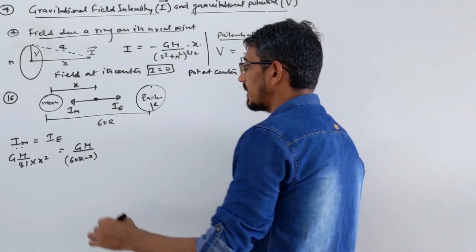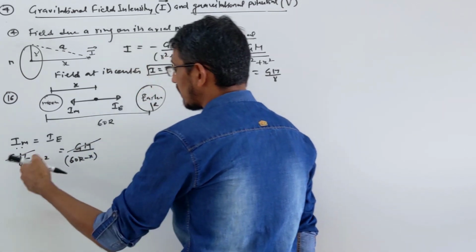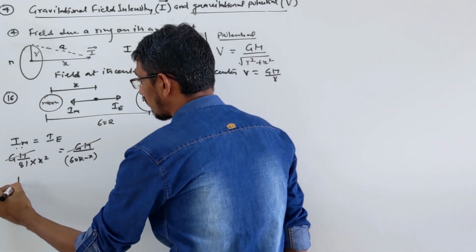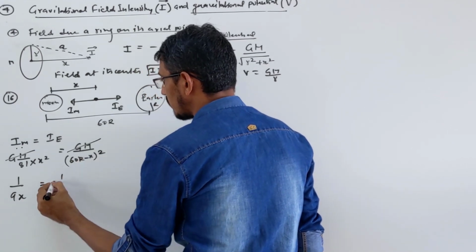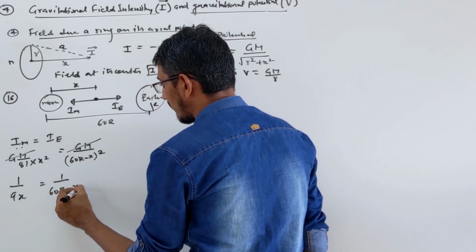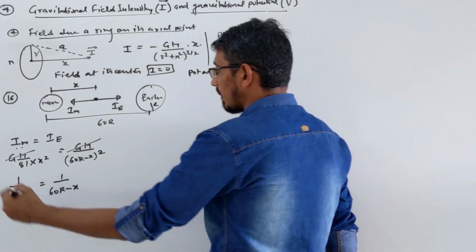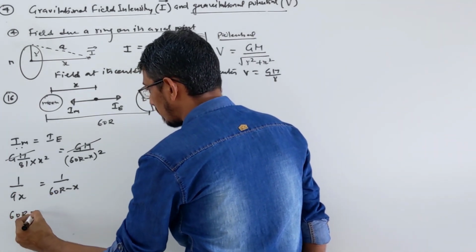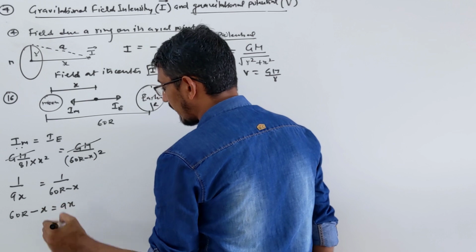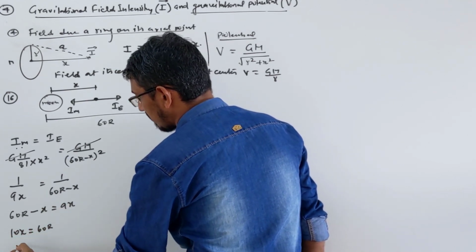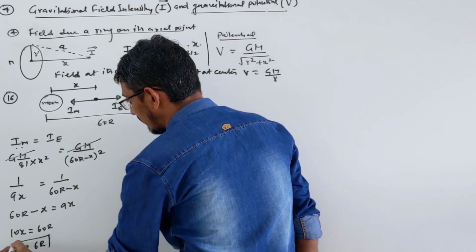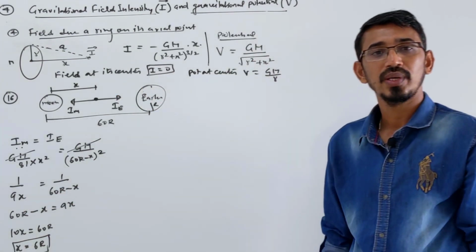Let's cancel these terms. Take square root on both sides. So this becomes 1 by 9 x, and on the other side 1 by 60 r minus x. Cross multiply, 60 r minus x is equal to 9x. This becomes 10x is equal to 60 r. So x becomes 6 r. This is the distance from the moon.